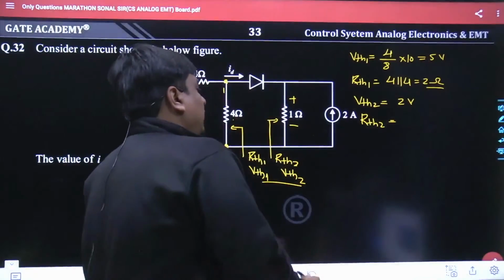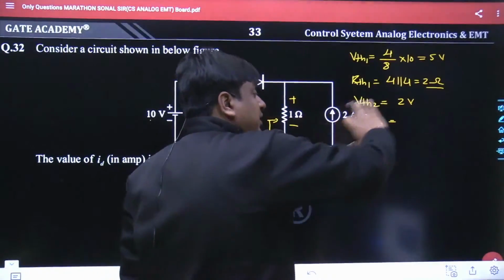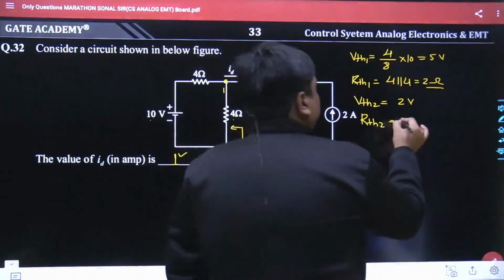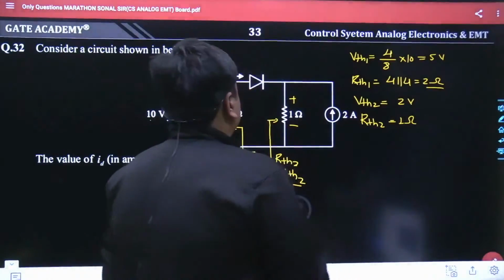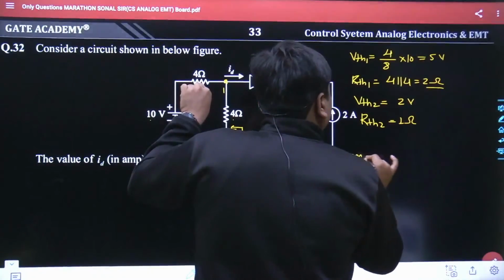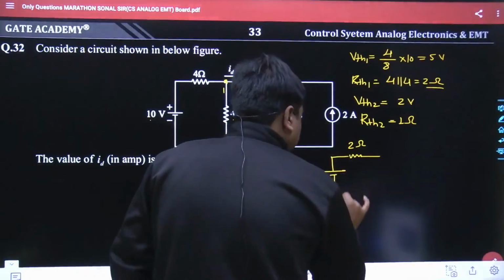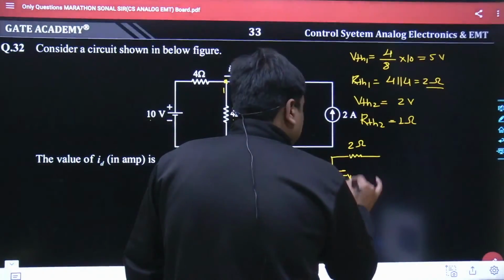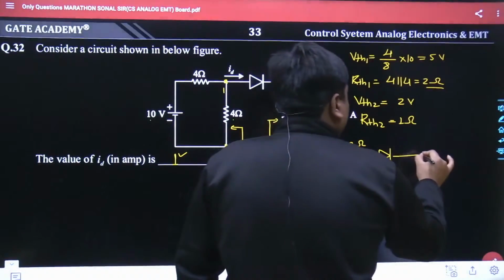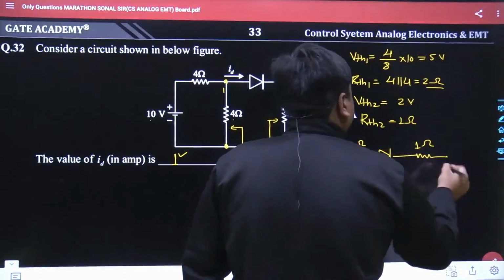We will look into the effective resistance between these two terminals, keeping all of the independent sources out. If it is a current source, it is open circuited. So simply it is 1 ohm. So see how the equivalent circuit would become. Here the RTH1 would come, that was 2 ohm. Similarly, here VTH1 would come, that was 5 volt. Here the diode is supposed to come, and similarly here the RTH2, that was 1 ohm, and similarly VTH2, that was 2 volt.